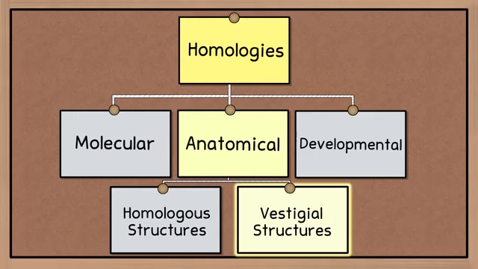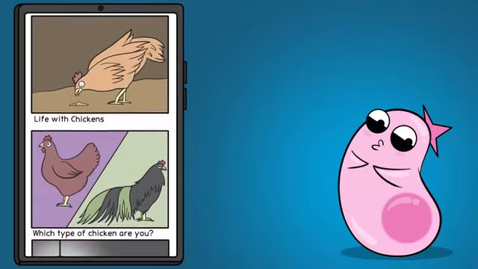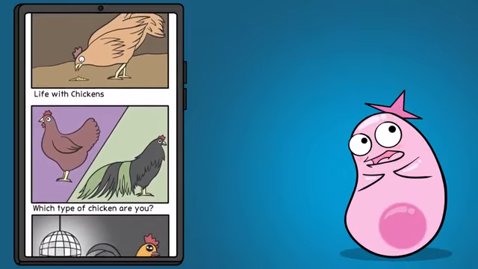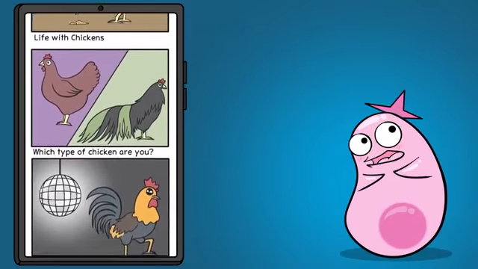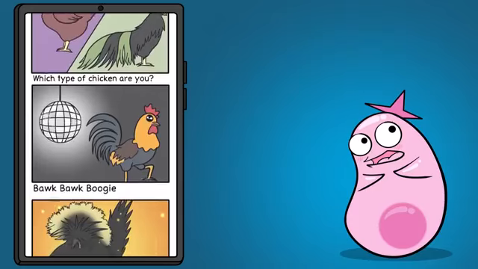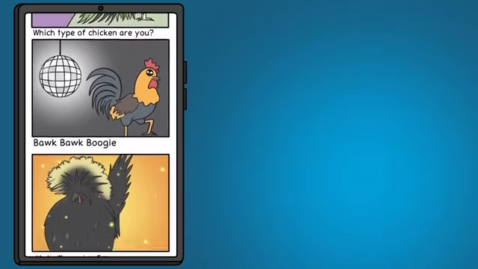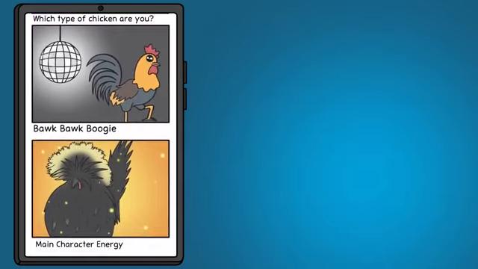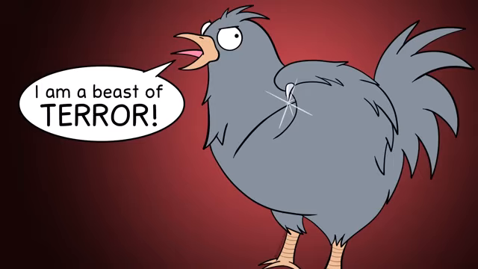Vestigial structures. To explain this one, I first need to tell you about the algorithm that shows me videos because I imagine it probably shows me more chicken videos than the average person because I really like chickens. Among many cool chicken facts that I could share, one is that some adult chickens actually have a claw at the top of their wing.